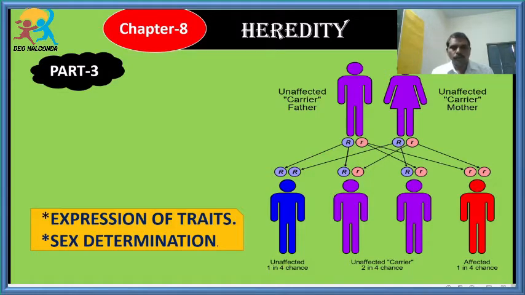In part 2, in yesterday's session, we discussed Mendel's experiments, that is, how Mendel conducted his experiments on the pea plant, Pisum sativum, about monohybrid cross. Now you are very clear, students, about the monohybrid cross. By taking a single trait, a single character, he explained about the monohybrid cross by crossing the two parent plants,